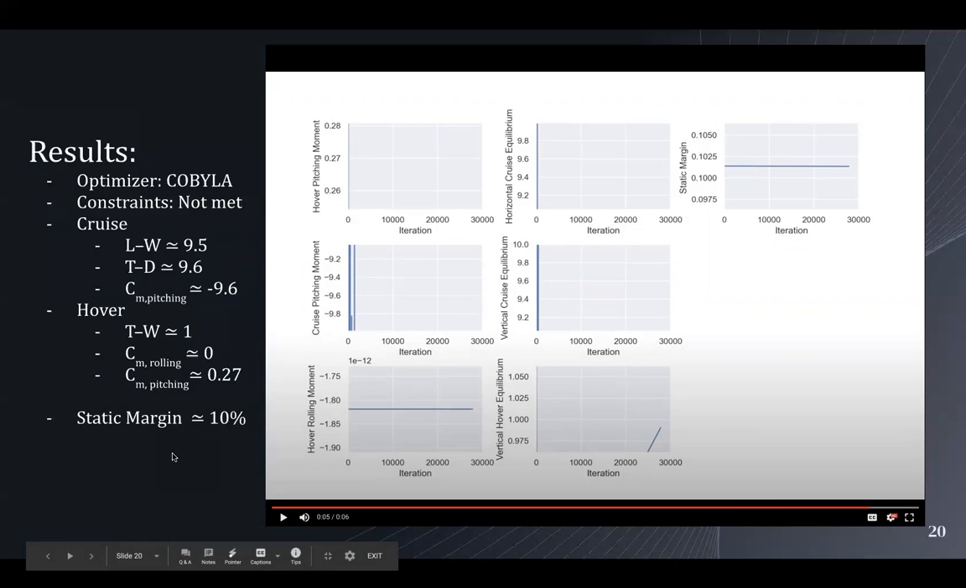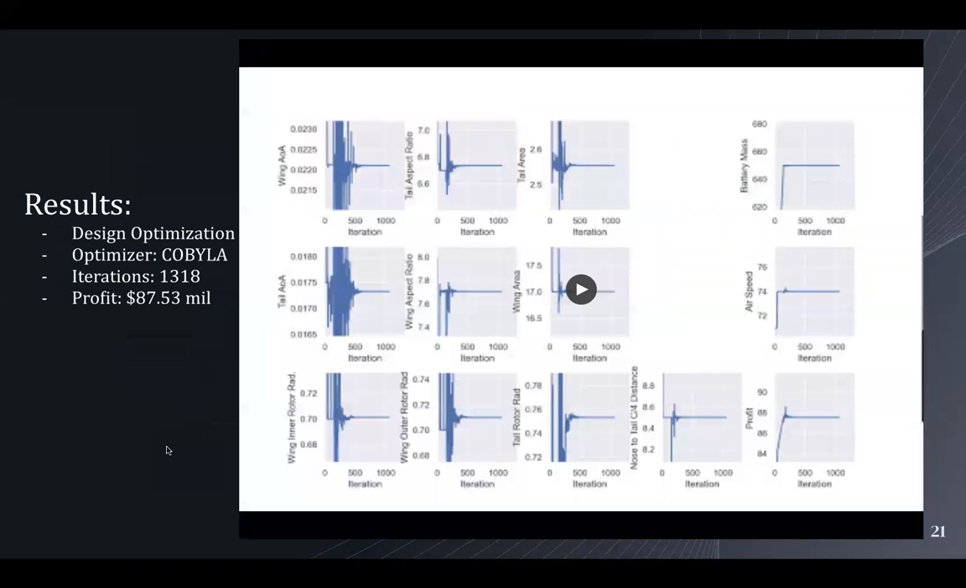And the static margin is about 10%, which is acceptable because we set the constraint between 6 and 20%. Some of the other constraints are met. The rolling moment and the pitching moment look pretty good, but overall for the baseline optimization, the constraints aren't really met. However, going to the actual optimization where we take into account all the design variables.